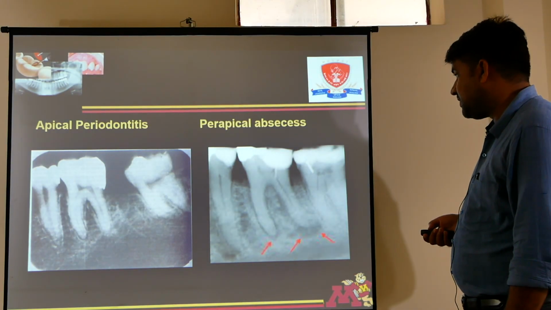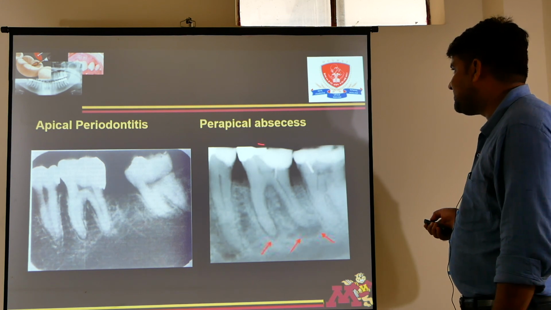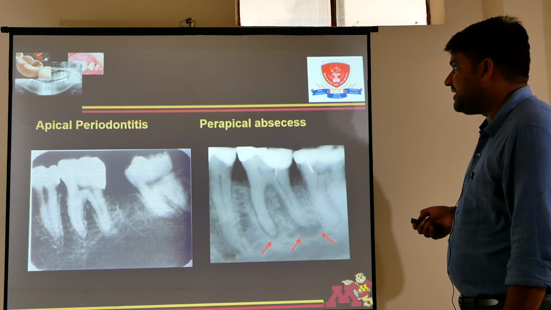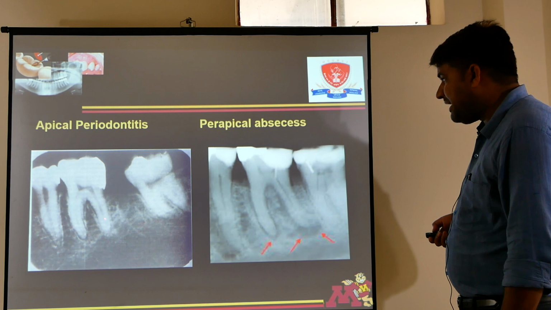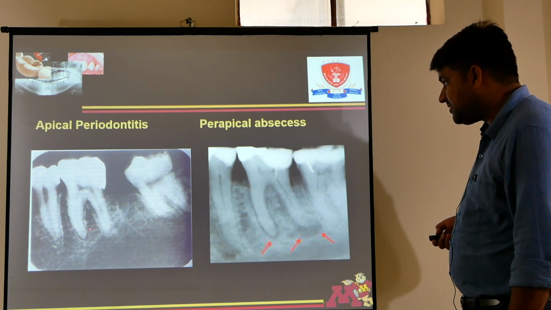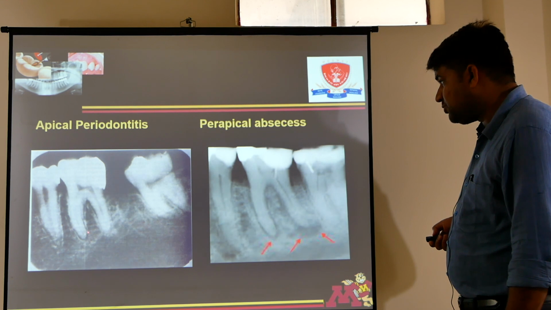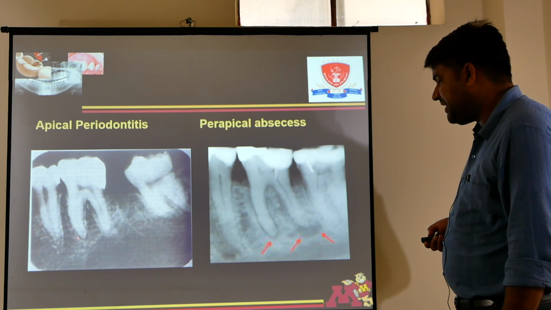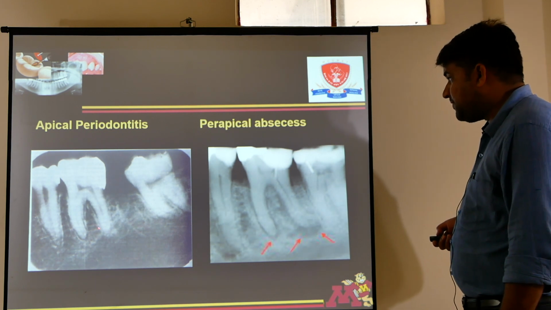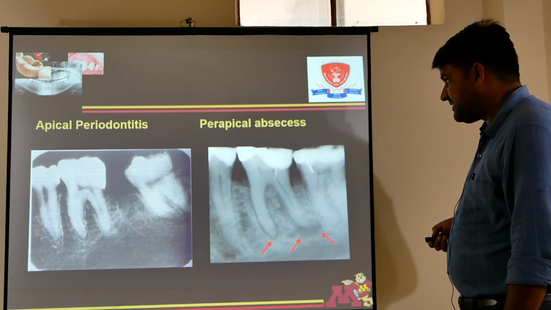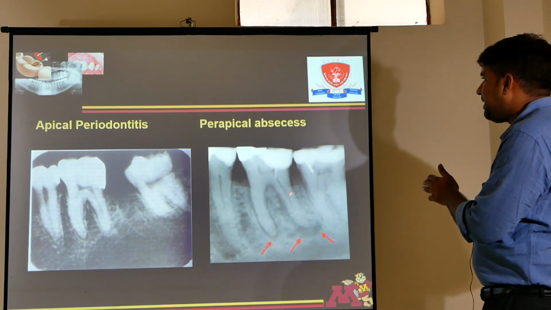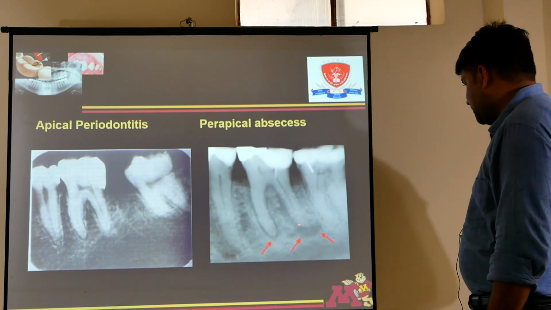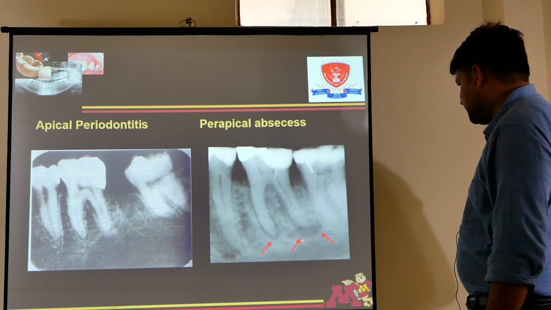See, this is apical periodontitis, this is periapical abscess. I repeat, tenderness on percussion is there in apical periodontitis, but pain on palpation is not there. Periapically, we see a radiolucency adjacent to the root apex. This is called widening of PDL, widening of periodontal space. If infection is persistent, then this is the sequelae. After apical periodontitis, the patient will undergo periapical abscess. See this radiolucency.